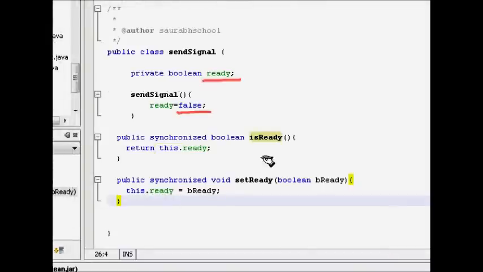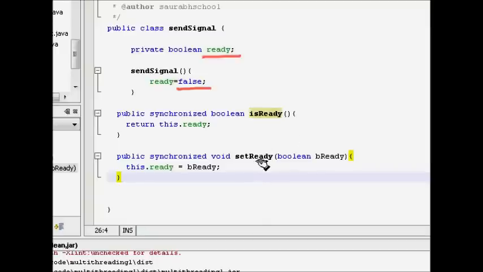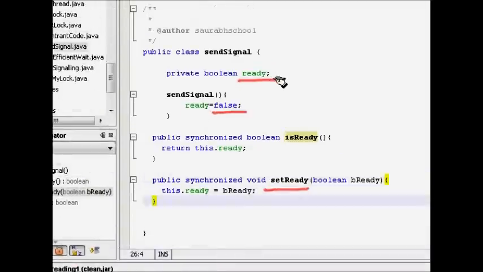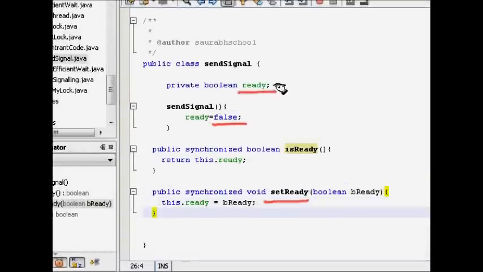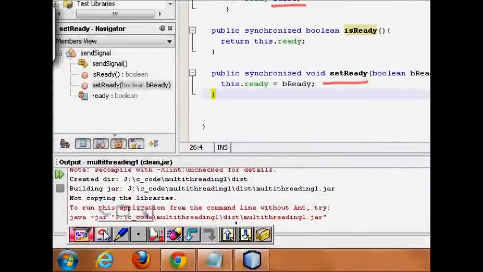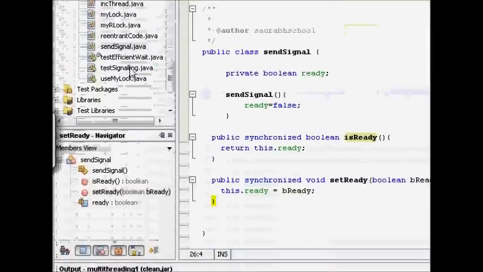Then there is a method to read it, to check whether it is written that now you can proceed, and there is a method by which thread T1 can write there that now you are ready. So setReady is there. This is a simple class which has the shared variable, a method to read that ready value, and a method to set it to be ready. Now let's see how we use it.